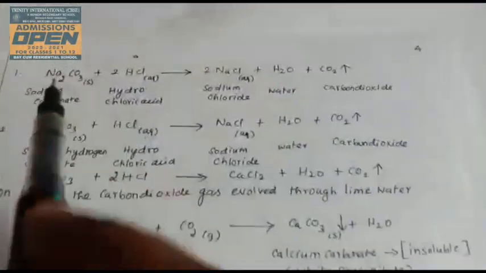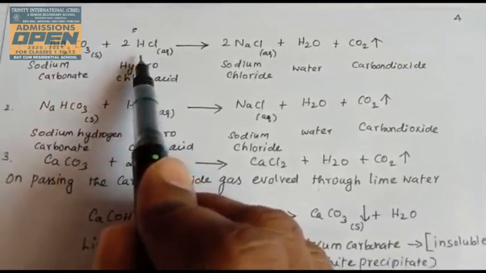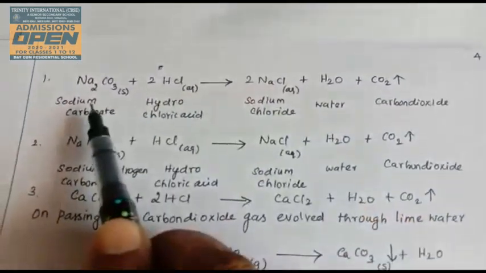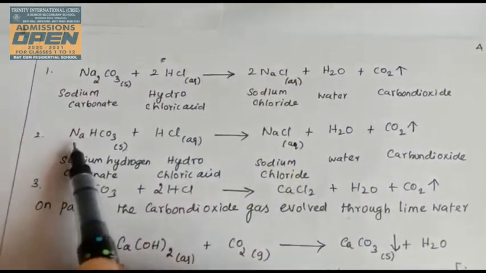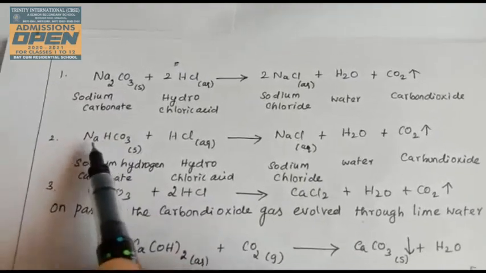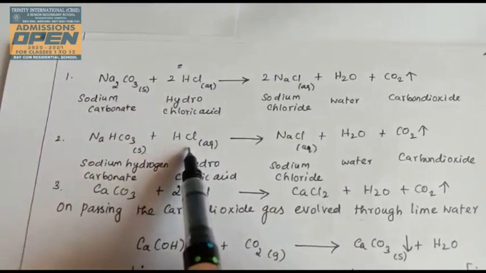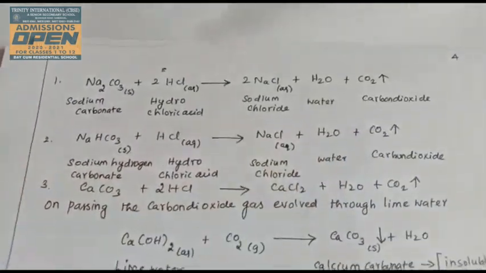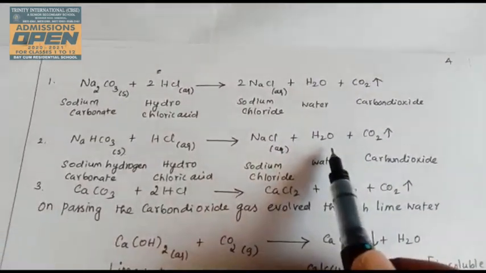Now, next equation. Sodium carbonate reacts with HCl, hydrochloric acid, to give sodium chloride, and carbon dioxide is evolved. This is a metal carbonate. Sodium bicarbonate, that is sodium hydrogen carbonate, also behaves the same way and reacts with acid HCl to evolve carbon dioxide. Brisk effervescence is seen. Sodium chloride and water are released.